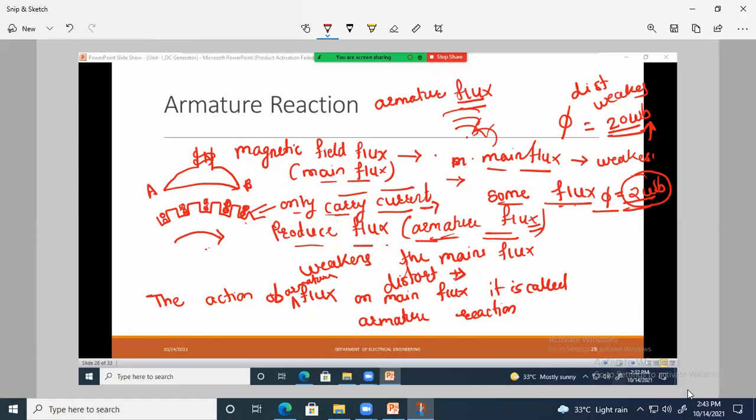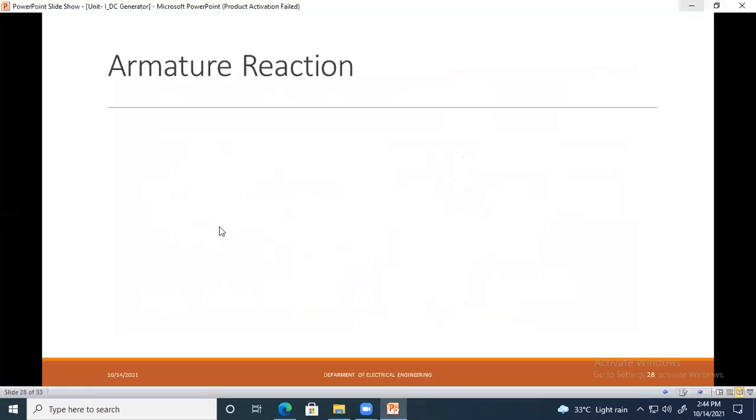Okay, thank you. Then we will see how this action can be done, or how the imbalance will happen. I will show you by showing one diagram. Okay, see, we will draw one diagram and understand this concept.